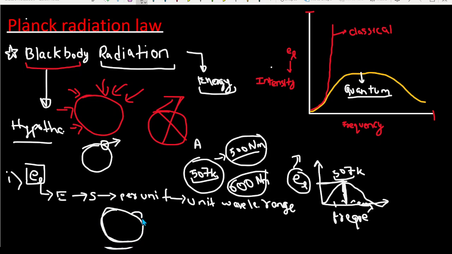Suppose that this is a unit area of 1 meter square. The meaning of E lambda, if I imagine a unit area of 1 meter square, is how much energy is passing through the 1 meter square in 1 second, and how much of that energy is of a particular wavelength, let's say 500 nanometer. I want this.